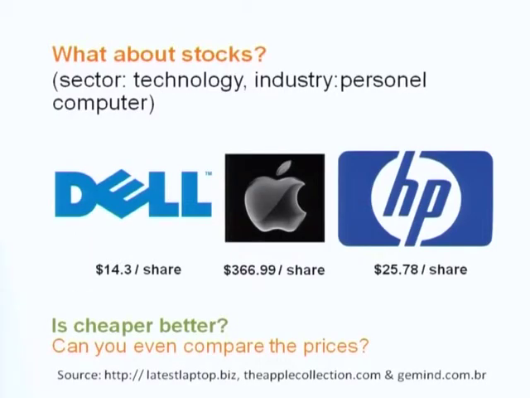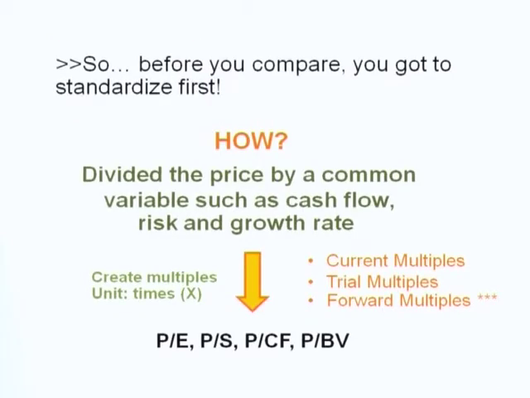What about stocks? We use the same concept. You see, we have Dell, Apple, and HP. Is cheaper better? Which one is cheapest? Dell is cheapest, $14.3 per share. Can you even compare the price? Is cheaper better? Maybe not, because of different quality. So what you need to do is to standardize first. Standardize the price. How? Divide the price by a common variable, like what? Earnings per share.